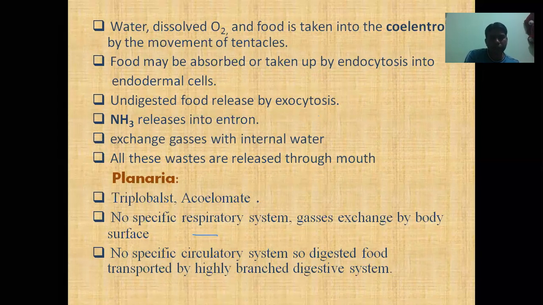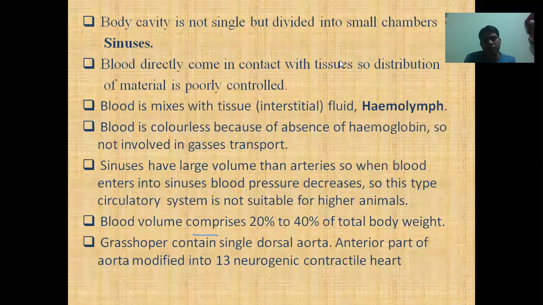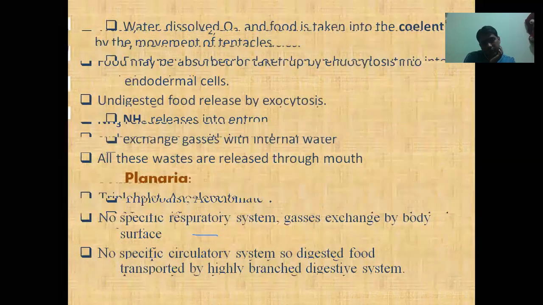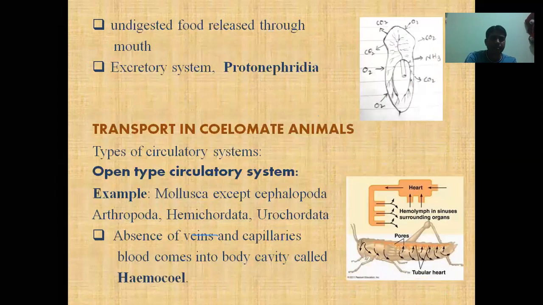So digested food is transported by the highly branched digestive system by the contraction of the walls of the intestine. This food is distributed into the highly branched digestive system, which deeply penetrates within the tissues. So food is distributed by this highly branched digestive system. And undigested food is released through the mouth.